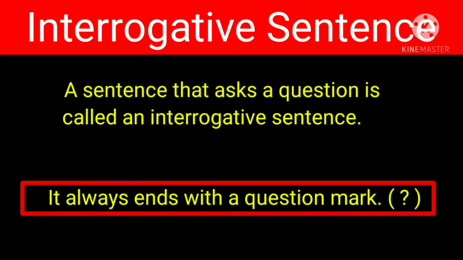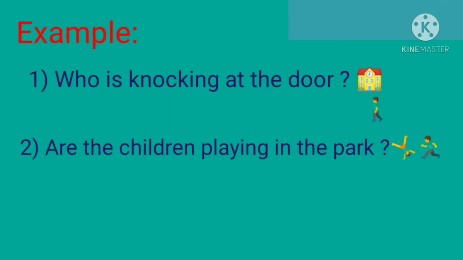Interrogative sentence. A sentence that asks a question is called an interrogative sentence. It always ends with a question mark. For example, number 1, who is knocking at the door? Number 2, are the children playing in the park?